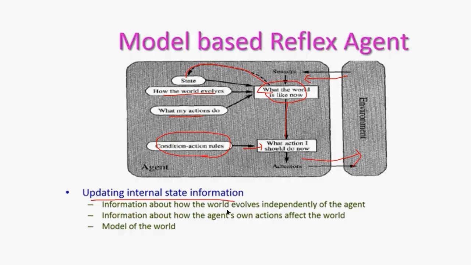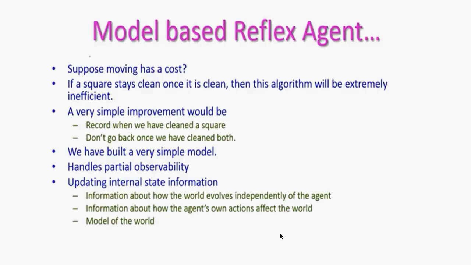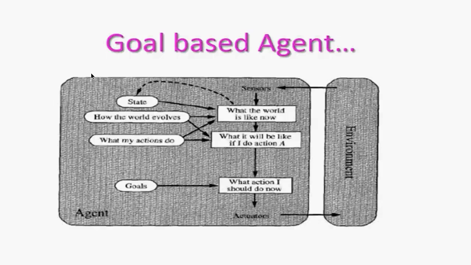So the information about how the world has evolved independently of the agent, then the information about how the agent's own actions affect the world, and what type of drawbacks it has. Next we will see about goal-based agents.